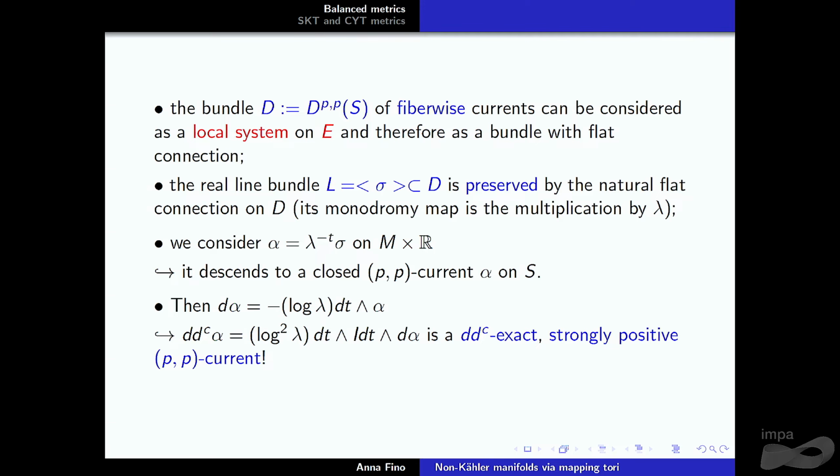What happens is that this descends to a closed (p,p) current on S, because it's invariant, and then just by computation you can check what alpha is and what dd^c alpha is. Here, what I use essentially is that this dt is the one-form on the S^1 factor, and that allows us to conclude that you have a strongly positive (p,p) current, essentially, with the other part.